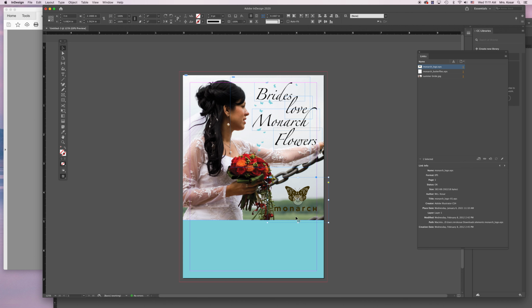So if you look over here and up at the top, you have rulers. And I know that this is 1/4 of an inch because in the past we've measured this with rulers, and it's 1/4 an inch from the bottom of the picture. So I'm going to use these rulers to my benefit. If it's not in inches, right click in the ruler and make sure it says inches. And you have to do the same thing over here. Right click inside the ruler and make sure it says inches, because that's what we're measuring this in.